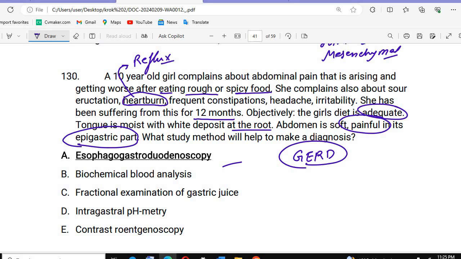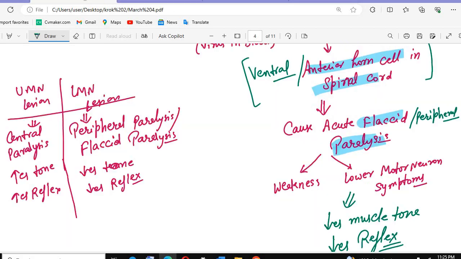So in this patient there is sour irritation, and heartburn. We have reflux disorder here. The abdomen is soft and painful in the epigastric part. The epigastric part is the stomach area, where there is a heartburn type of pain. So this is GERD, that is gastroesophageal reflux disease.